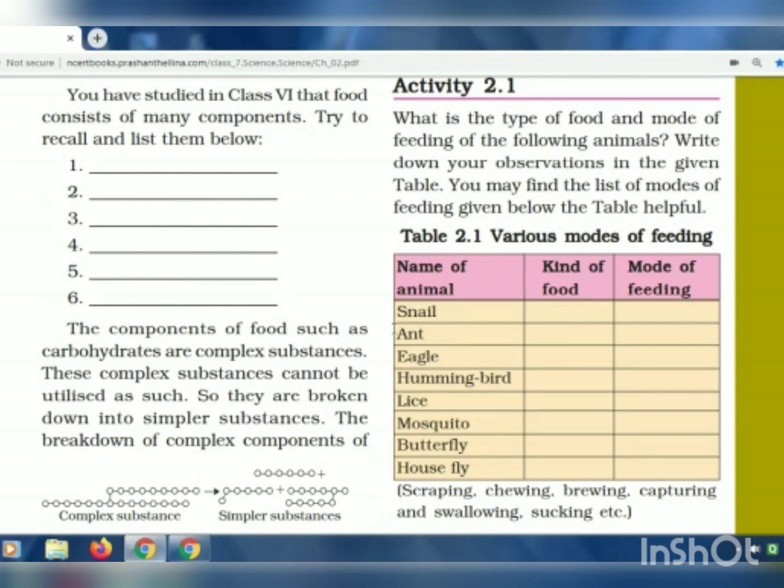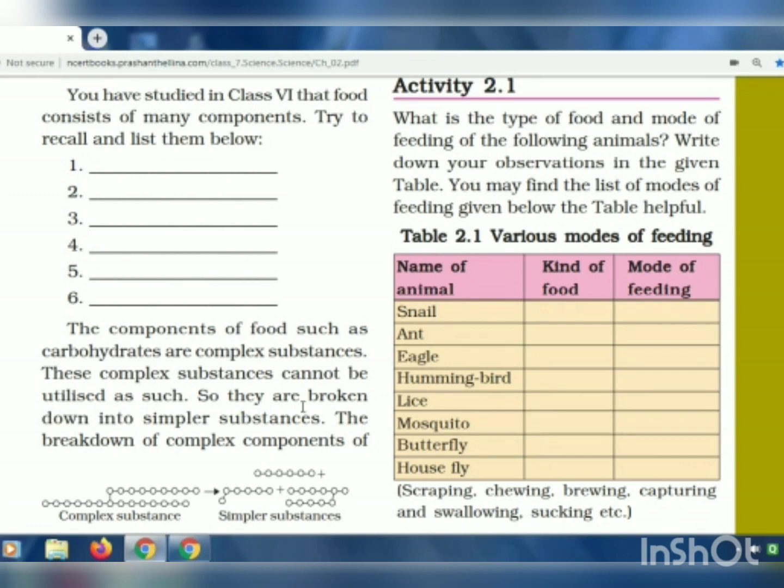Among the components of food, take carbohydrates. We have studied in the last chapter that plants synthesize or prepare food in the form of carbohydrates, and that is a complex substance. These complex substances cannot be utilized in the way that they are taken into our body, so they have to be broken down.